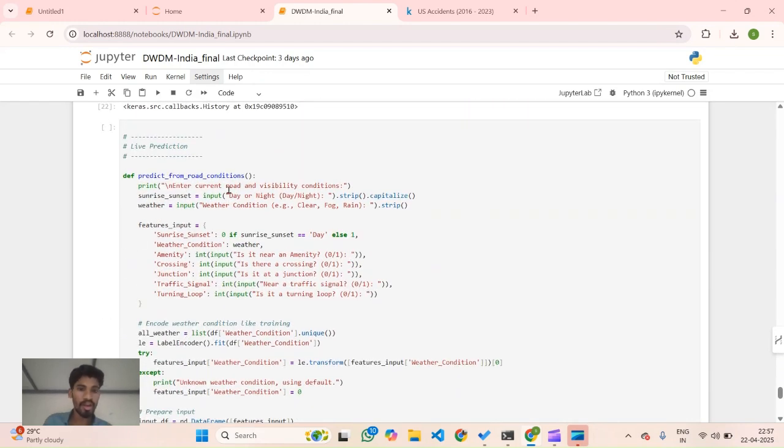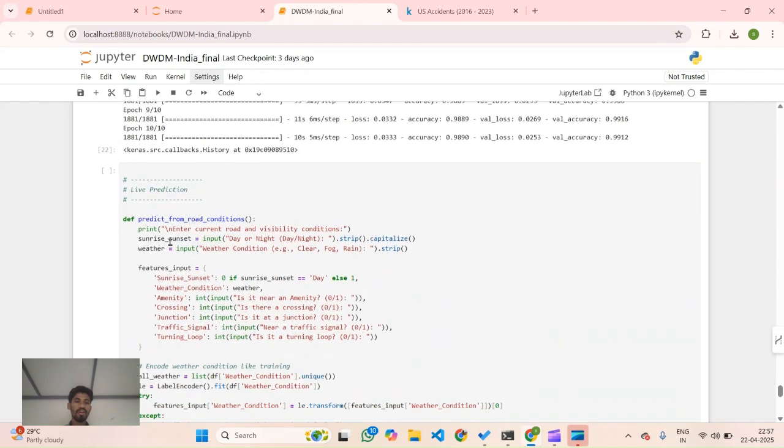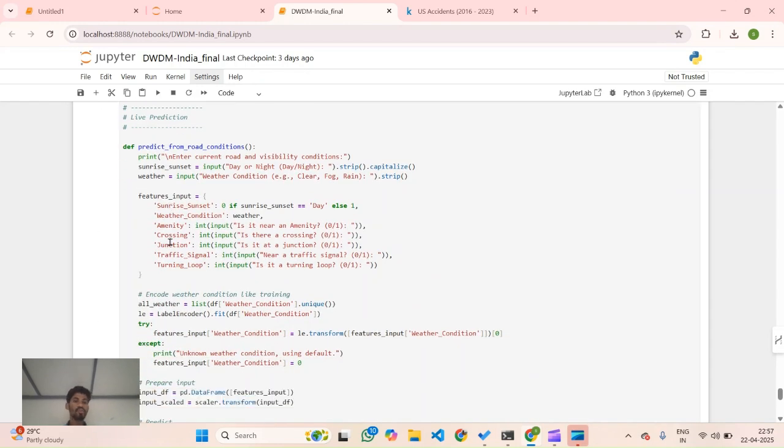Here, the user can enter the current road and visibility conditions, and he can input whether it is day or night, and input the weather condition like clear, fog, rain. He can input approximately, and after training the model, we are predicting according to the user input.